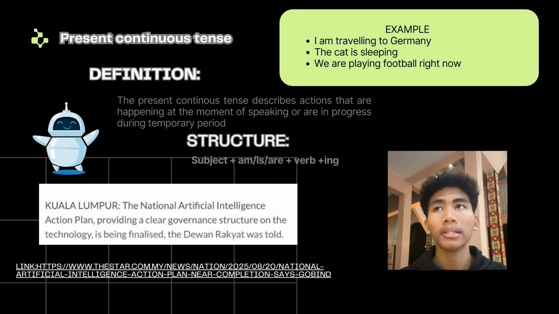The example I found on the internet is the National Artificial Intelligence Action Plan, providing a clear governance structure on the technology, is being finalized, the Dewan Rakyat was told.